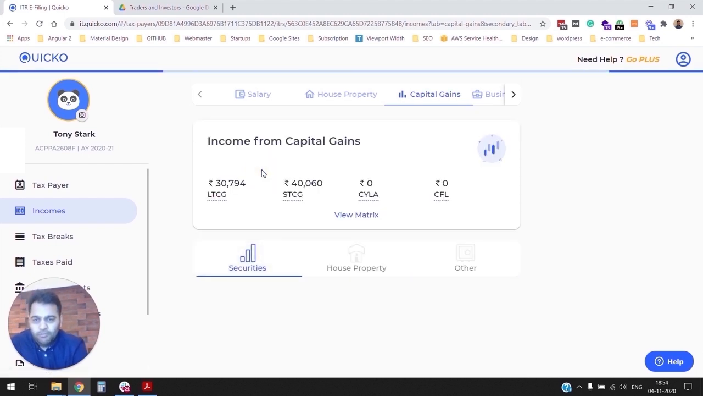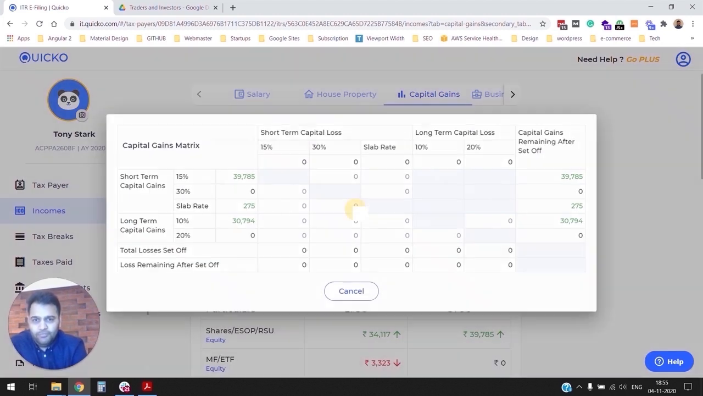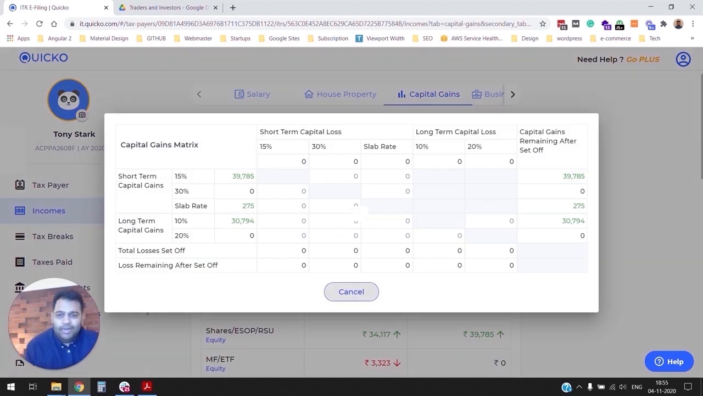So let's quickly go back here to securities capital gains and click on view matrix. View matrix is a great way to understand different tax brackets. Capital gains is considered special rate income, so you can see all those special rates mentioned here. Short term is 15 percent and 30 percent slab rate, and long term is 10 and 20 percent. So you'll see the set-off treatment of your long term and short term capital gains and losses here. So do make sure you check out the capital gains matrix.